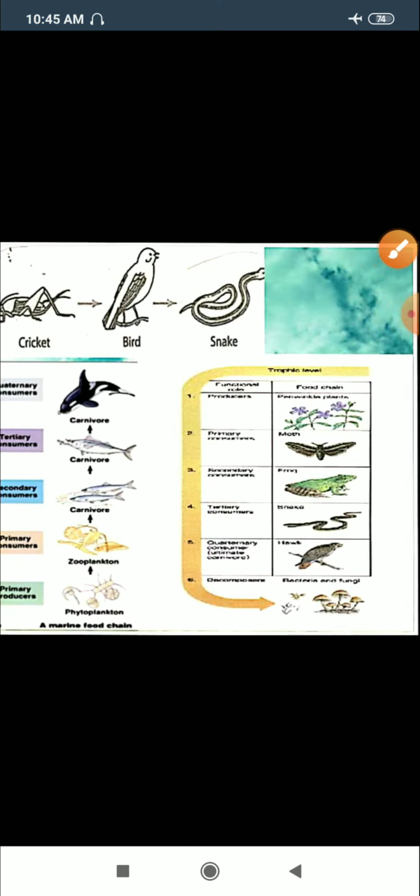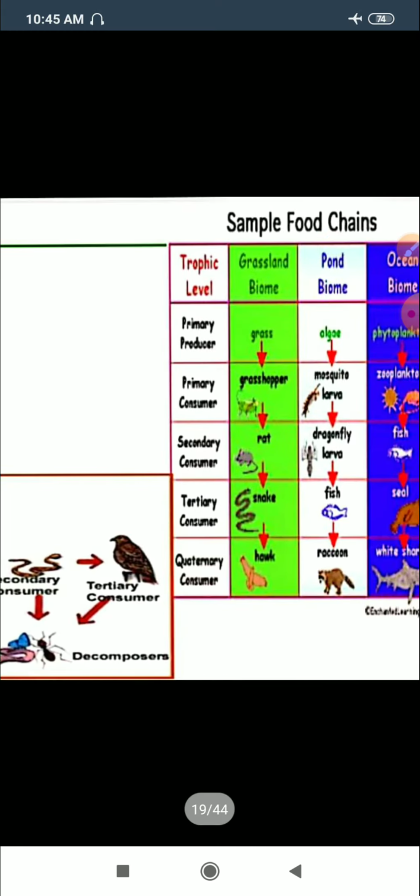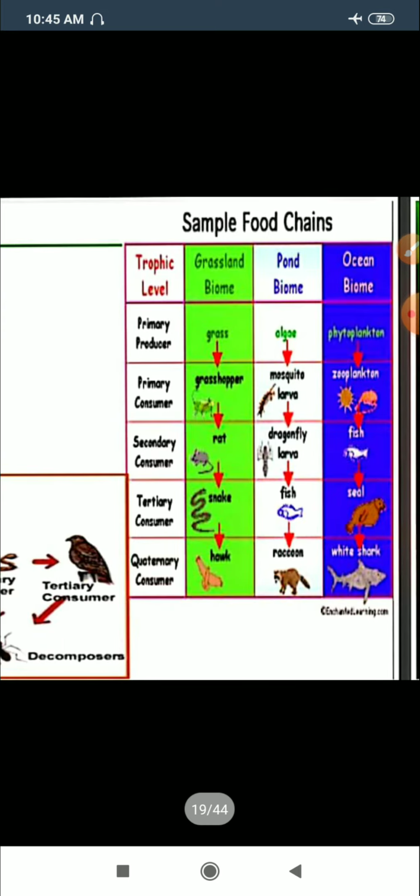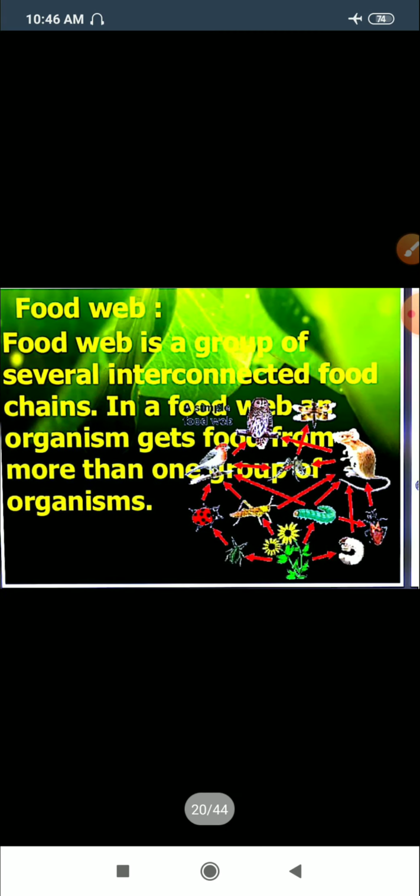Moving to the next, here we have again a sample of the food chains that we have: the grassland biome, the pond, and the ocean. In a grassland biome, the grasses, algae in the pond, and phytoplankton in the ocean are eaten by the grasshopper, mosquito, and zooplankton. Then, in the case of grassland, it is eaten by a rat. So, in this way, you are able to understand this food chain.